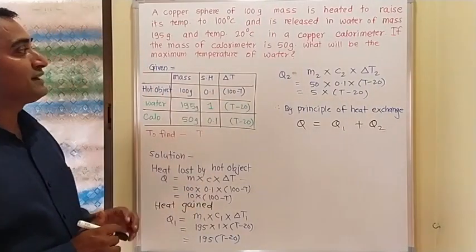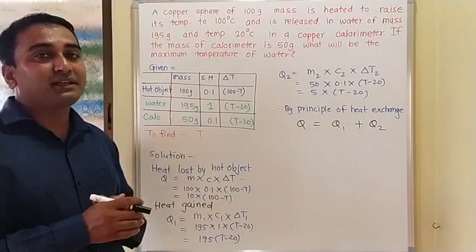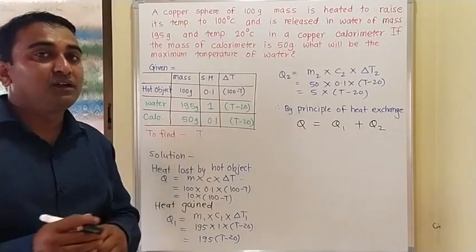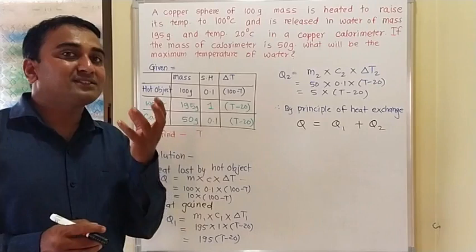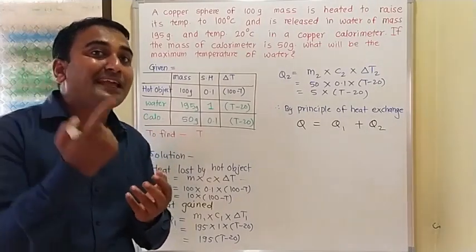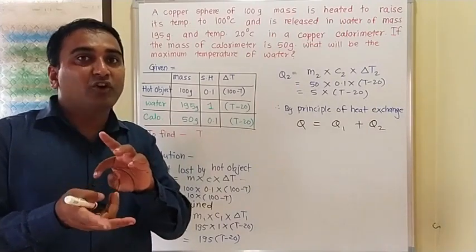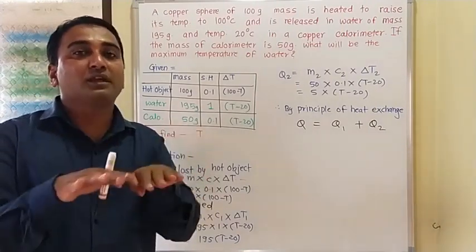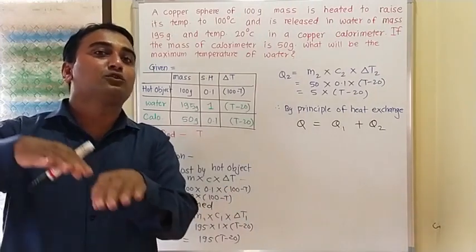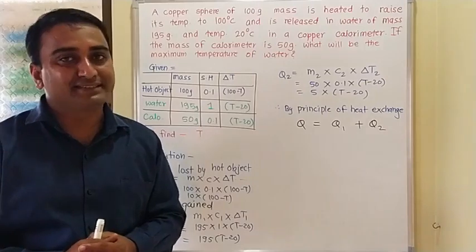If the mass of the calorimeter is 50 gram, what will be the maximum temperature of water? The water is in the calorimeter, so between calorimeter and water there will be heat exchange, and the temperature of the calorimeter is equal to the temperature of water. So consider that is 20 degrees Celsius.